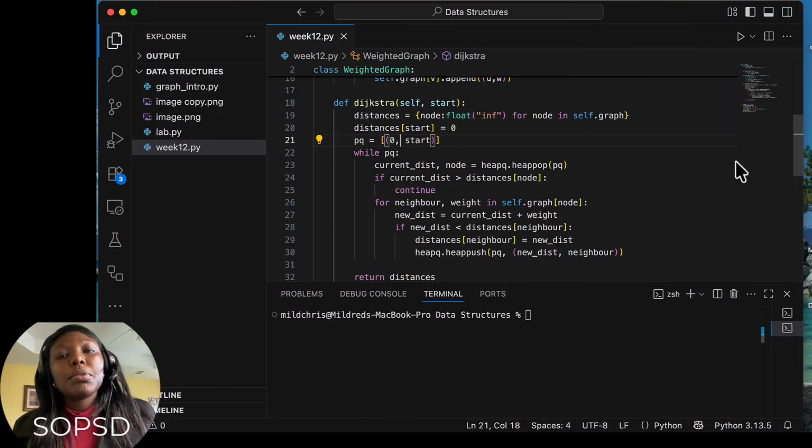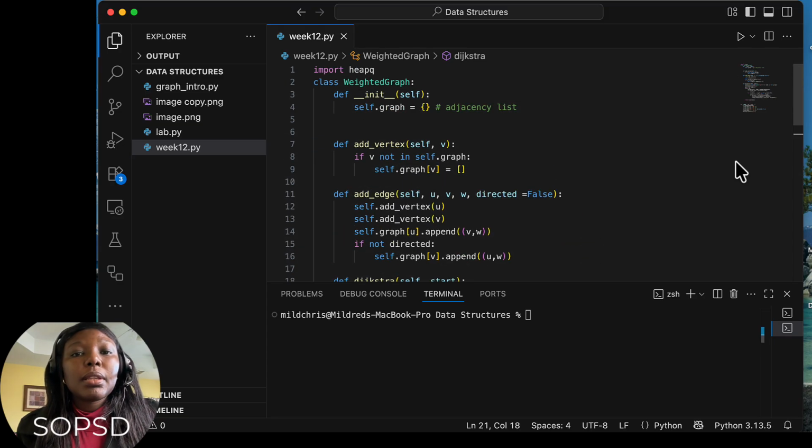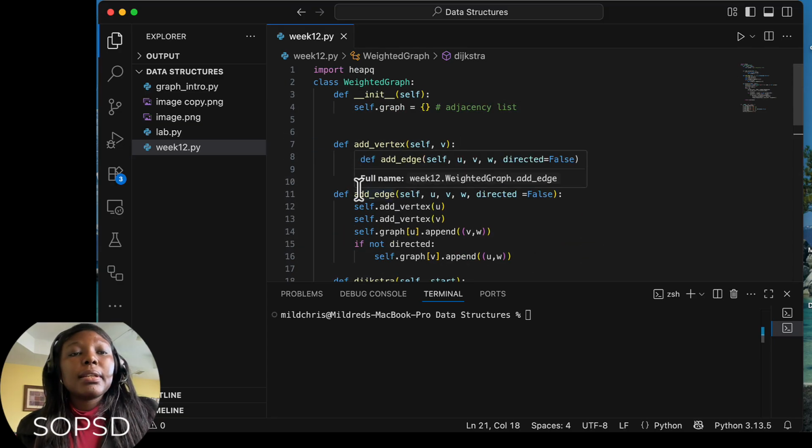Hello and welcome to lesson 2 of week 12. In this lesson, we are going to discuss topological sort, and then we are going to add the different approaches that we'll use in this class that we have created in the last lesson.